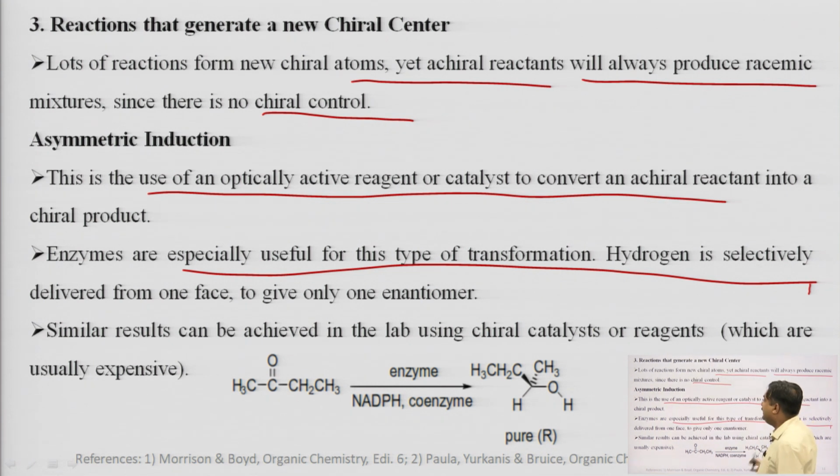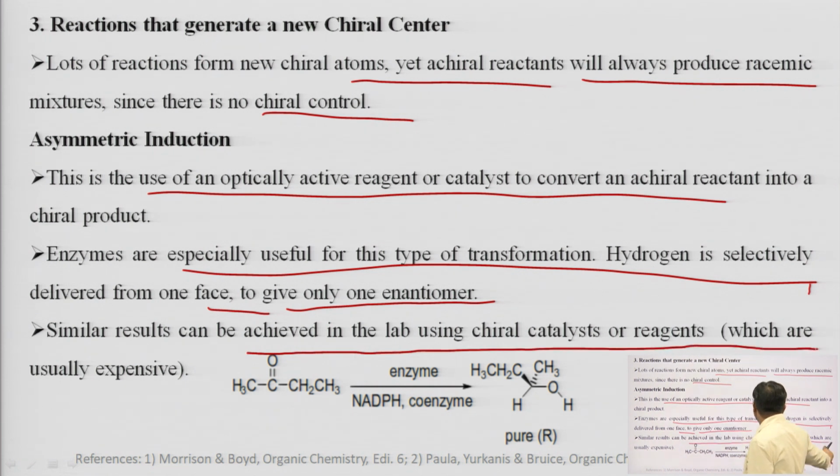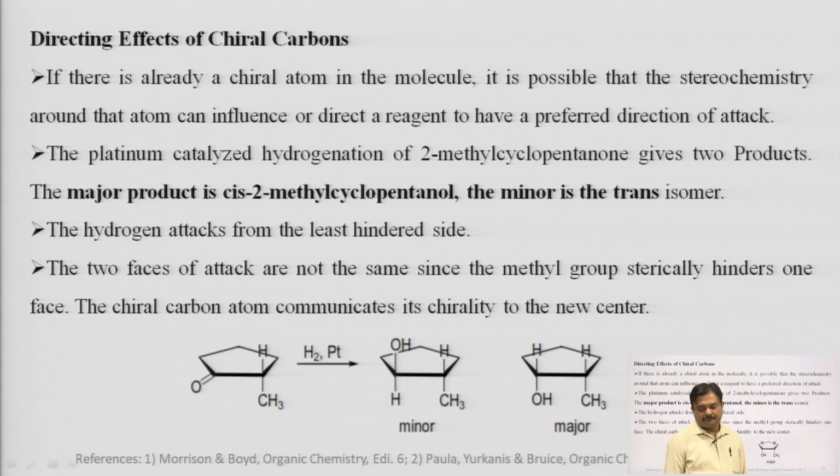Hydrogen is selectively delivered from one face to give only one enantiomer. Similar results can be achieved in the lab using chiral catalysts or reagents. We have discussed that in the last lecture, and you can also see that lecture for reference.